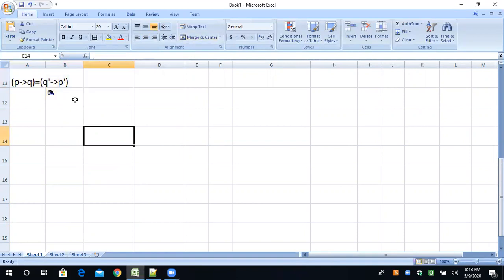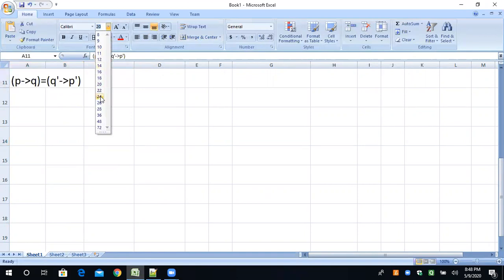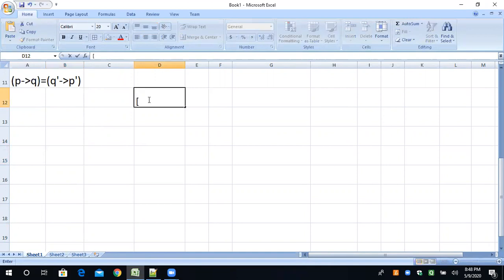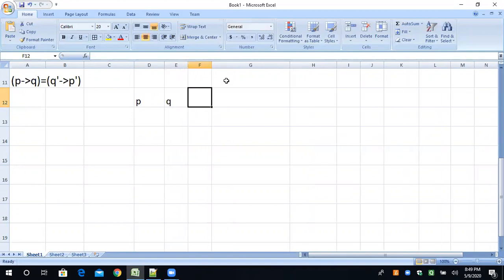Okay, now we have to check whether these two expressions are equivalent or not. No problem. First of all, just P, and another column we have to do Q. After that, according to the expression, we have to take the columns. Okay, and we have to take all the possible columns.